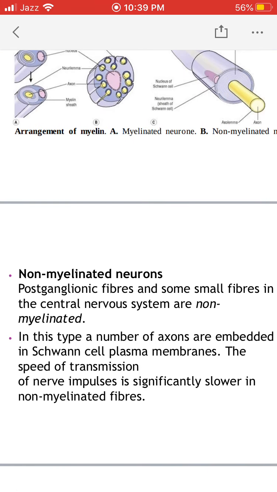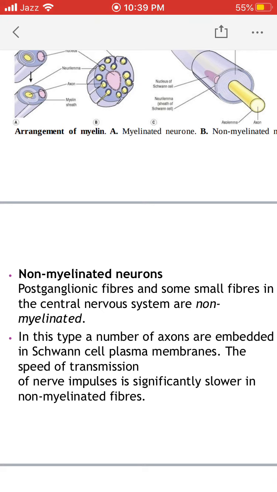The speed of transmission of nerve impulses is significantly slower in non-myelinated nerve fibers. Why is the speed extremely slow? Because the impulse has to travel along the whole length of the axon, while in the case of myelinated nerve fibers, the myelin sheath provides insulation, and due to this insulation, the impulse has to jump from one node of Ranvier to the next node of Ranvier, and this increases the velocity of nerve impulse.